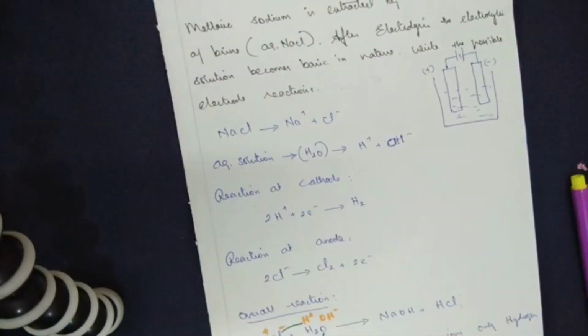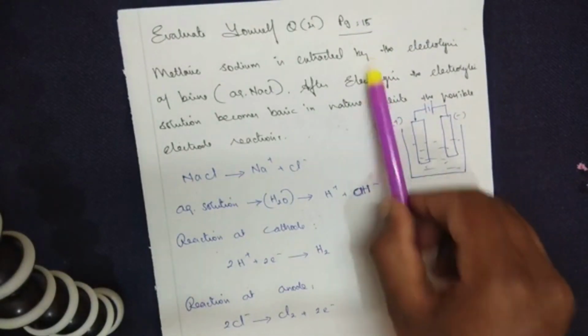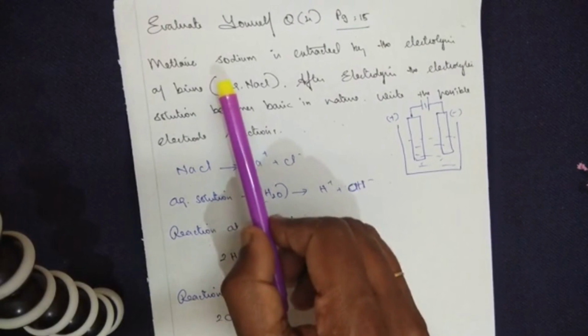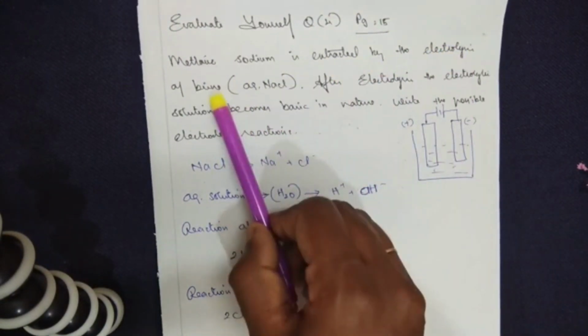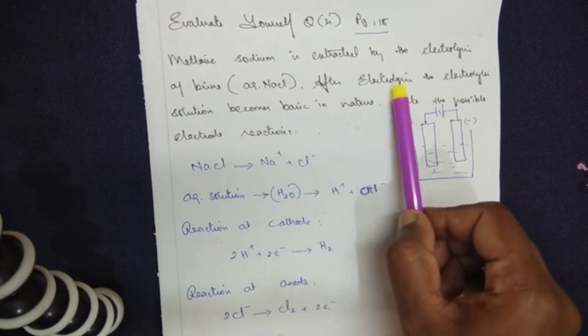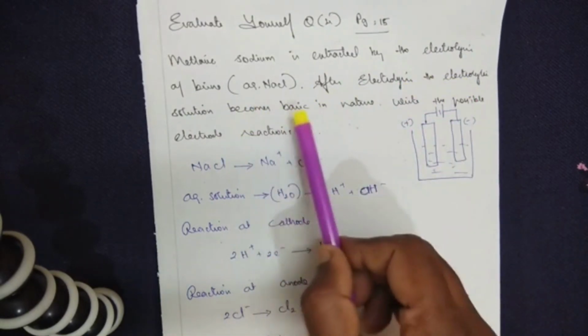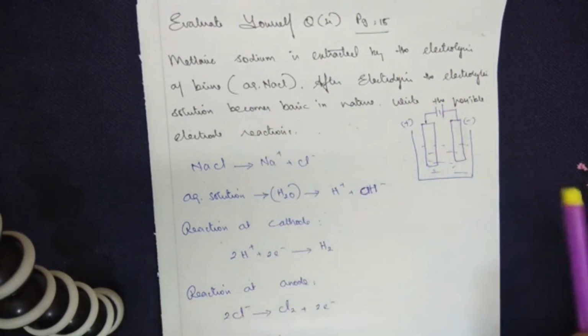Going back to the last question under Evaluate Yourself, that is taken from page number 15. The question here is, metallic sodium is extracted by electrolysis of brine, that is sodium chloride or rock salt solution. After electrolysis, the electrolyte solution becomes basic in nature. Write the possible electrode reactions.